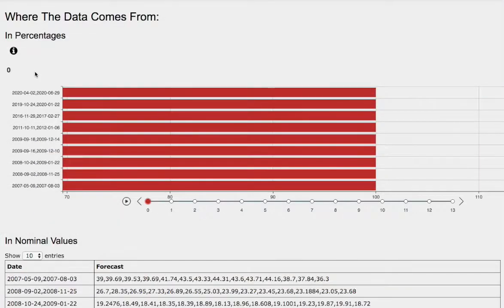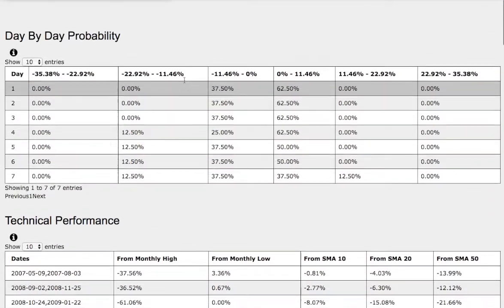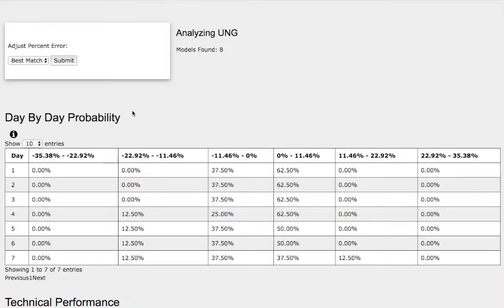So now let's examine the day-by-day probability model for natural gas. And again, these models are now available in the link below, so do check it out.